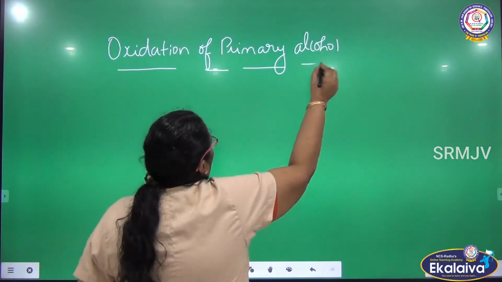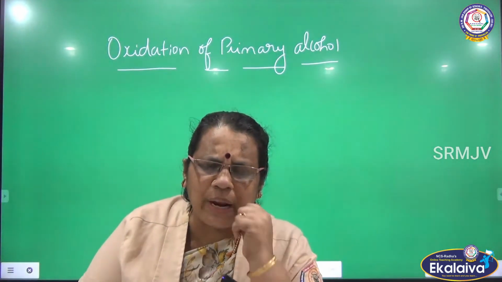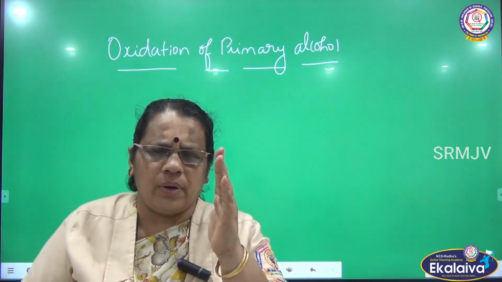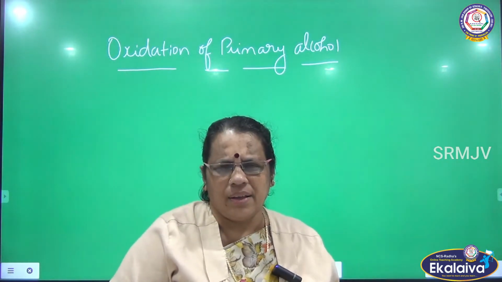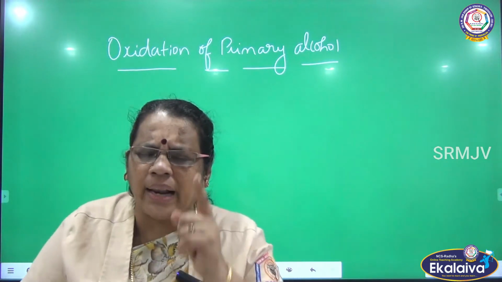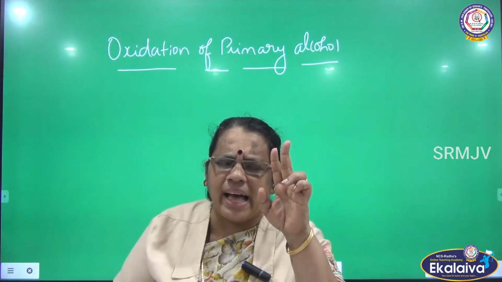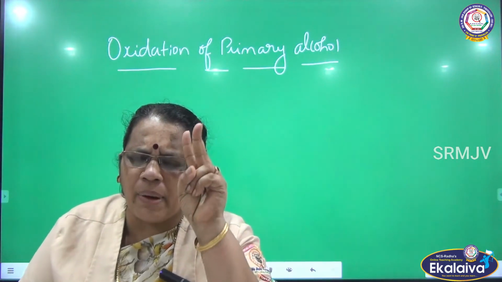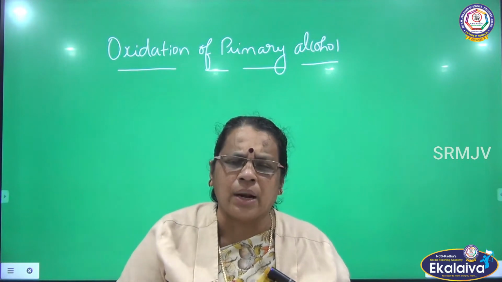What is primary alcohol? Already we have seen in the previous chapter. If the OH group in alcohol is attached to a primary carbon, it is a primary alcohol. What is primary carbon? Carbon having 2 hydrogens or 1 bulky group is known as primary carbon.